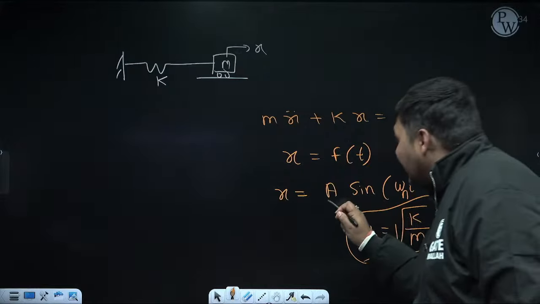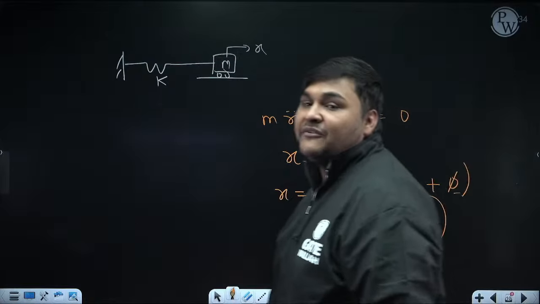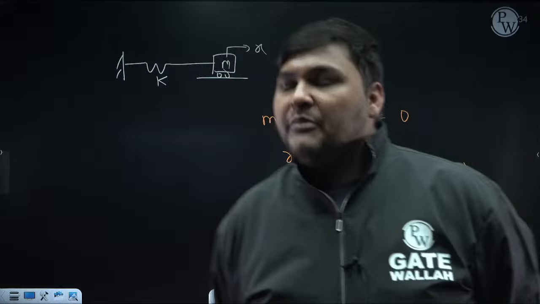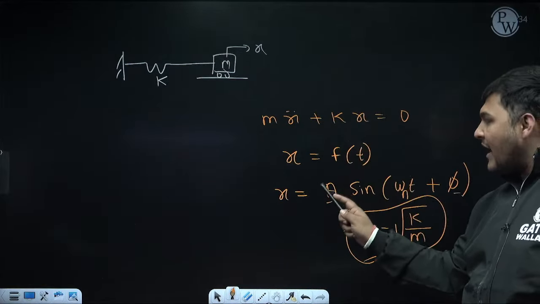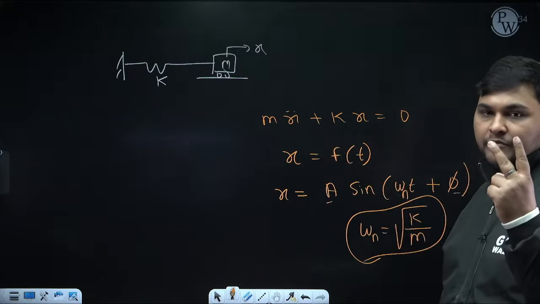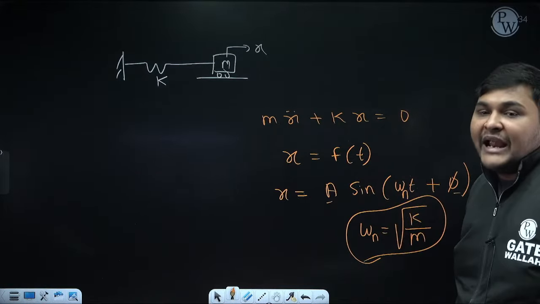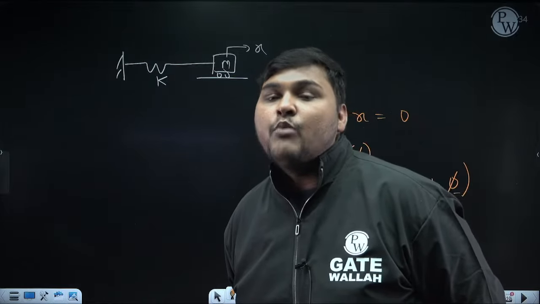But what about A and phi? You have discussed the expression of omega n, but what about A and phi? Here A and phi are arbitrary constants, because whenever we are solving a second order differential equation, in the final solution two arbitrary constants will always come because it is second order. Arbitrary constant means they are constant, but right now we cannot tell the value of these constants because that will depend upon the boundary conditions.